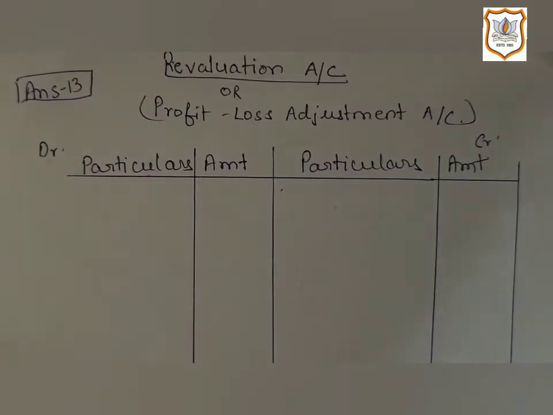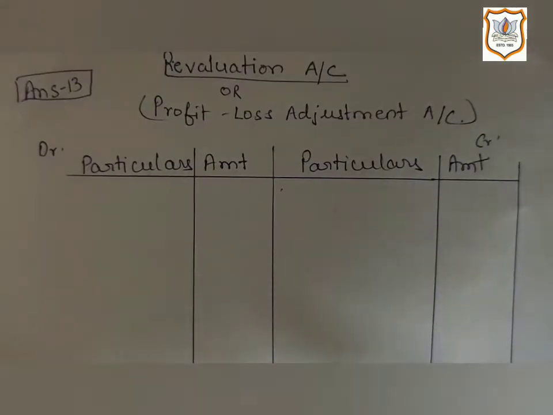So here the first information is given. The value of land and building is to be increased by 10%. So let's check. In the old balance sheet, the value of land and building is given, that is 1,40,000. This is the book value. And it is directed that the value of land and building is to be increased by 10%. So 10% of 1,40,000 means 14,000. That means it is increasing by rupees 14,000.